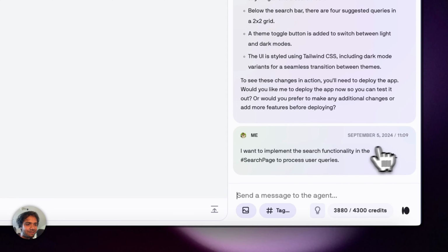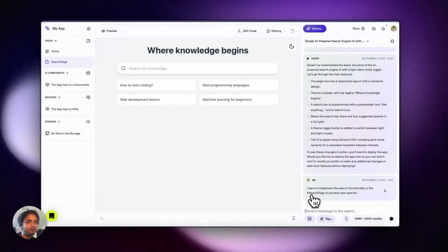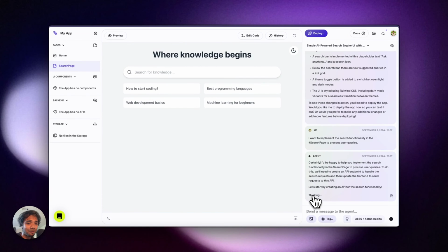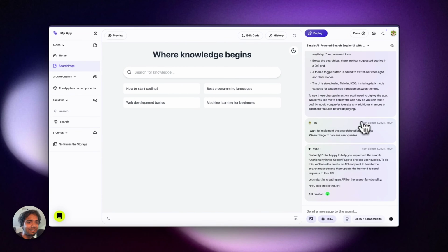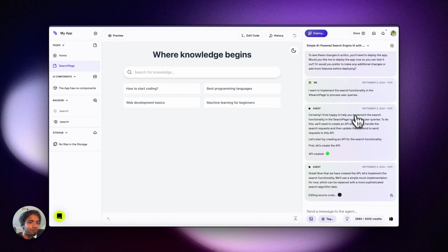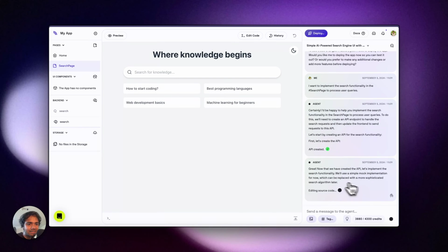I just click this, and the automatic prompt which Data Button generates is a smart prompt. I want to implement the search functionality in the search page to process user queries. And now it created a backend for us. Let's implement search functionality. We'll use a simple mock implementation for now, which can be replaced with more sophisticated search algorithms. So Data Button still does not know that we want to use the Tavily API. It's cool. It will just have a mock implementation now.